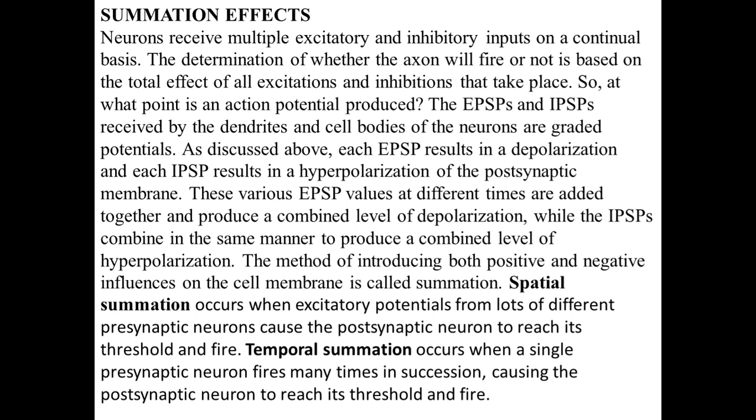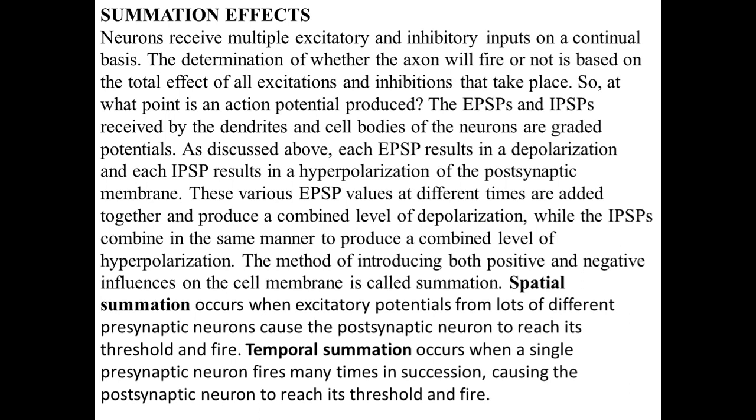So at what point is an action potential produced? The EPSPs and IPSPs received by the dendrites, and the excitatory and inhibitory impulses received by the dendrites and the cell bodies of the neuron, are graded potentials. As discussed above, each excitatory input results in a depolarization and each inhibitory input results in a hyperpolarization of the postsynaptic membrane.